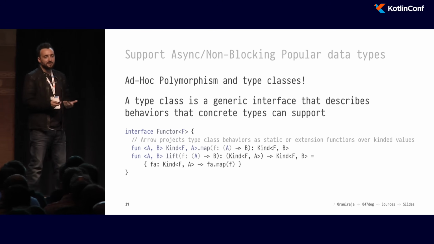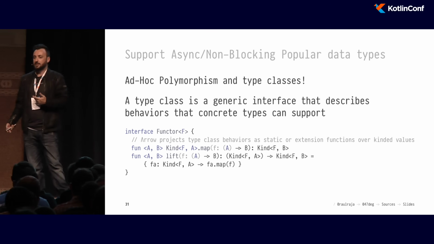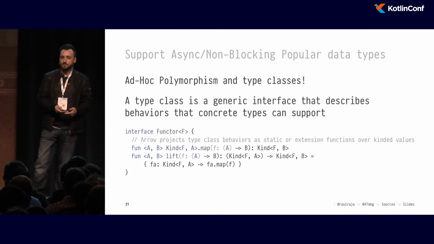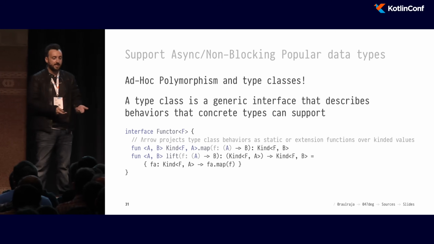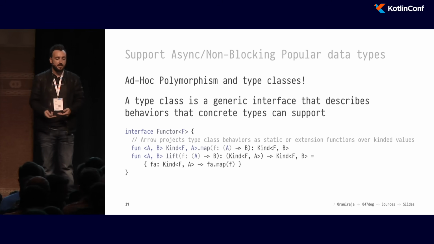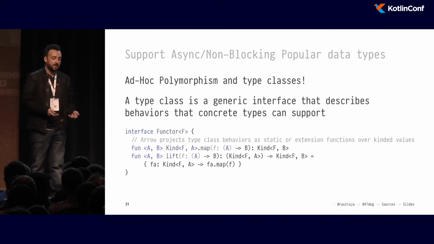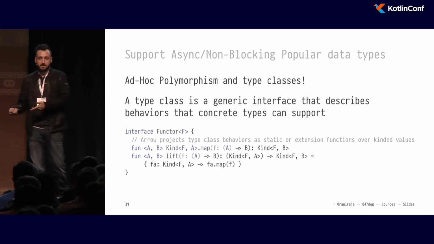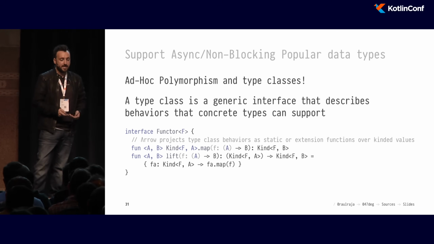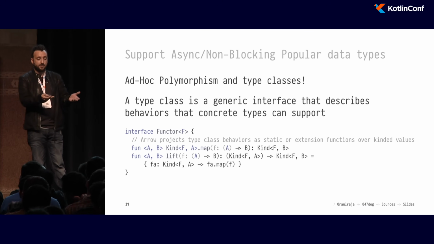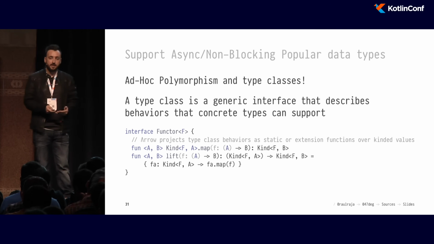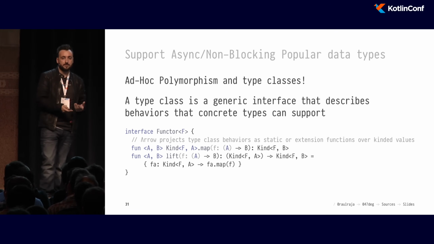So a functor, the only thing it does is you provide a function, and for any container, it allows you to map the inner context of the container to a new value. So in this case, we have a function that goes from A to B. If the container contains an A, we end up with a container of F of B, because we transform the value. And type classes, and this kind of polymorphism, is not only for abstractions. Like you can say, live down there can be actually concretely implemented.